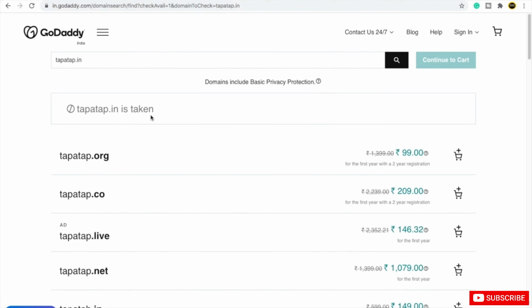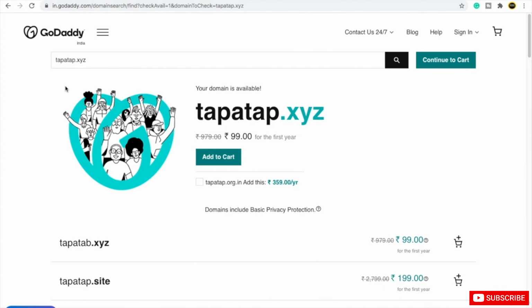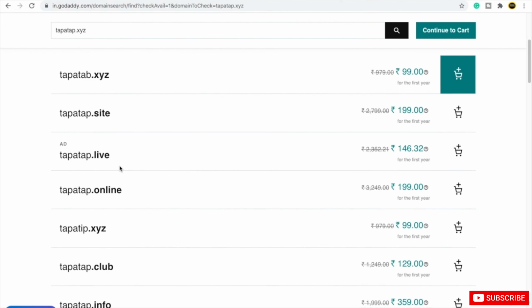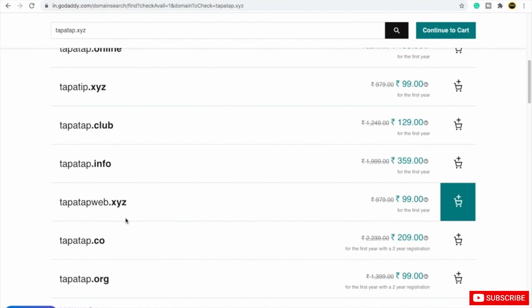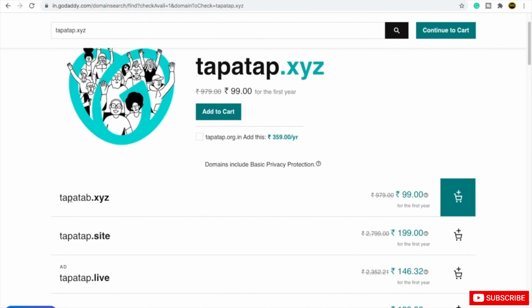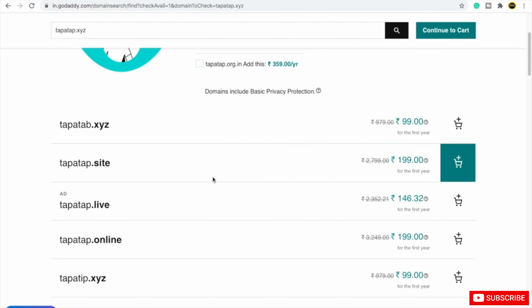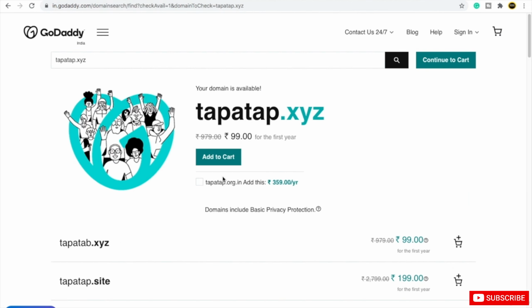According to the name of your business, check which domain name is available and take that domain. For example, I can type tapatup.xyz. Is that available? You can see that tapatup.xyz is available, and I can purchase this domain for just 99. Below you can see all the related domains which you can also choose, like tapatup.org, tapatup.co, tapatup.xyz, tapatup.site. There are many. You can choose whatever you want.